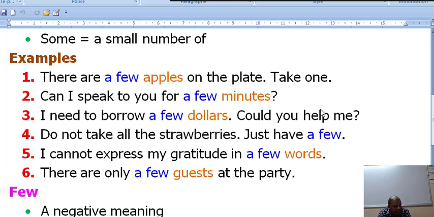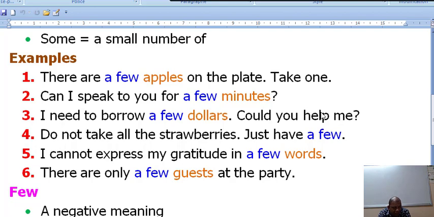Number two: can I speak to you for a few minutes? Which means here always a positive meaning, and therefore it means some. Number three: I need to borrow a few dollars. Could you help me? The same rule and the same meaning. Number four: do not take all the strawberries, just have a few. So here, even if we have just a few alone, automatically it goes with the plural countable noun, which means here a few strawberries.